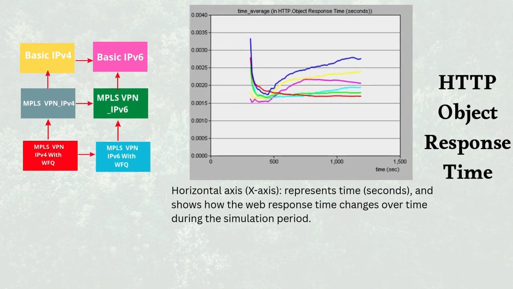The figure compares the HTTP object response time across different technologies: IPv4, IPv6, MPLS VPN, and MPLS with WFQ. The graph shows how the response time changes over the simulation period. It is observed that MPLS with WFQ provides the best performance, with lower response time compared to the other protocols.